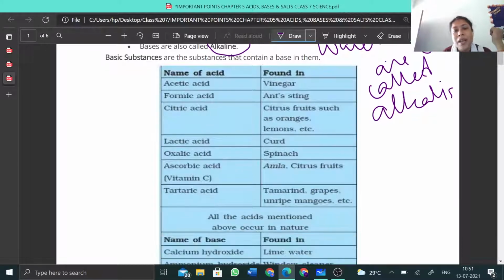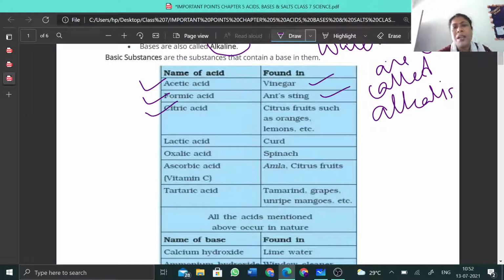This chart you already have in your book. There are names of some acids and some bases given, along with their examples, where they are found. First of all, you can see acetic acid. Acetic acid is found in vinegar. Formic acid is found in the ant sting. Ant sting means the ant bite. When the ant bites, it gives you pain. So why is it giving you pain? Because of this injection of formic acid in our body.